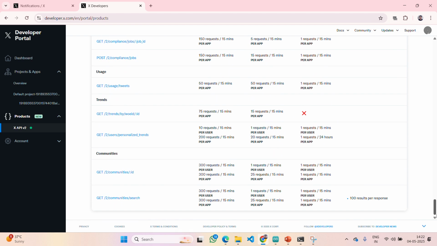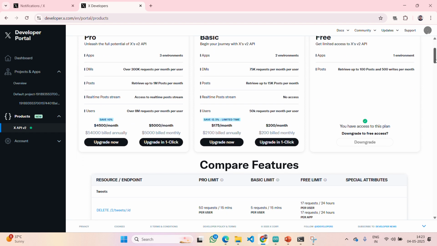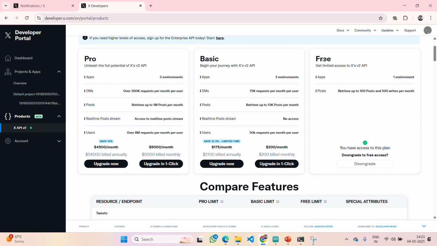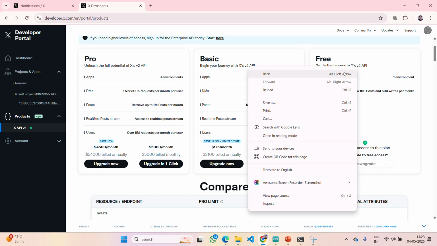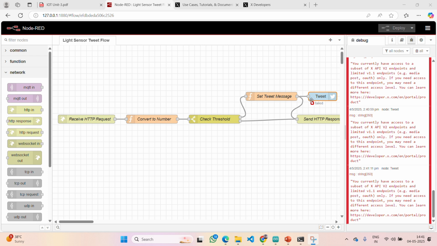But generally, you will get notifications. Here I am getting them in Node-RED. You will get them actually in Telegram if you are using this version 2. So let me try with this version. Yes, actually, the Twitter members have updated it to the 2.0 version.